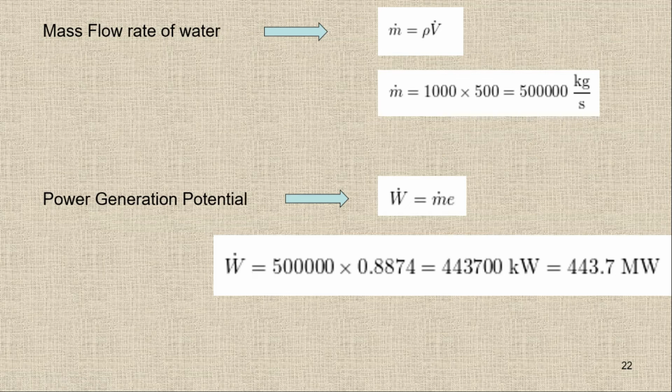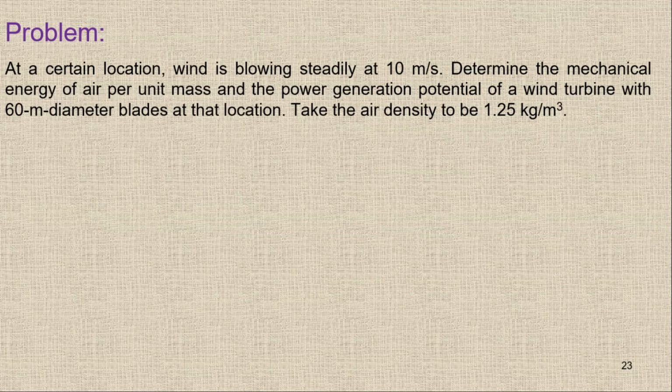Moving to next question, we have: at a certain location, wind is blowing steadily at 10 meter per second. Determine the mechanical energy of air per unit mass, and then you have to find the power generation potential of the wind turbine with 60-meter diameter blades at that location. The density of the air is given, which is 1.25 kilogram per meter cube.